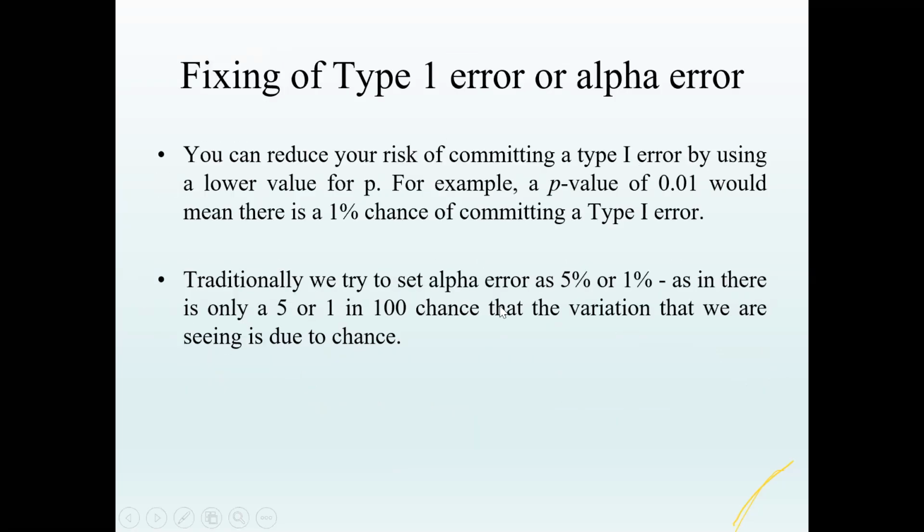So traditionally, as I told you, the alpha error is set as 5% or 1%, as there are only 5 or 1 in 100 chance that the variation that we are seeing is because of chance factor. That is what it means when we say the p-value is less than 0.05. That means there is only a 5% chance that the variation that we are seeing is because of chance factor. If it is 1%, that means it is 1 out of 100.